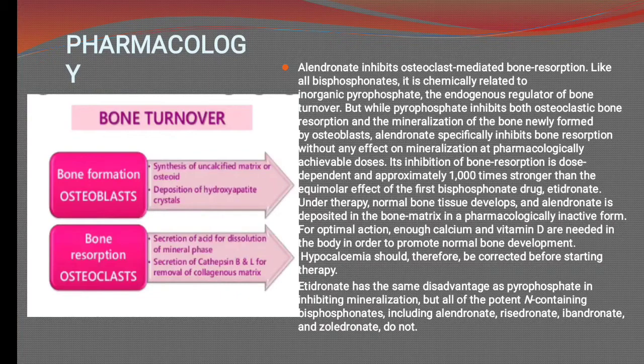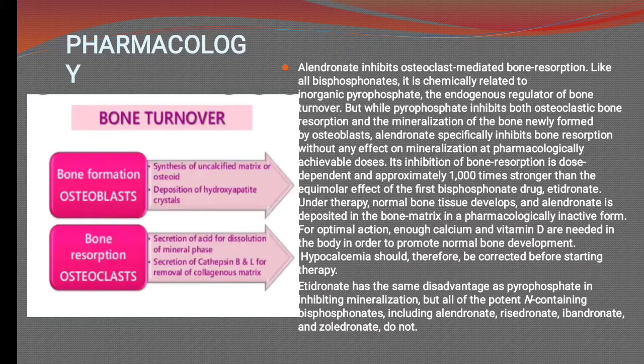The pharmacology of alendronate is that it inhibits osteoclast-mediated bone resorption. Again, I am repeating that it belongs to the class of drugs called bisphosphonates. So this is the basic mechanism of the bisphosphonate class. Like all bisphosphonates, it is chemically related to inorganic pyrophosphate, and as you can see in the picture, bone formation is done by osteoblasts and bone resorption is done by osteoclasts.